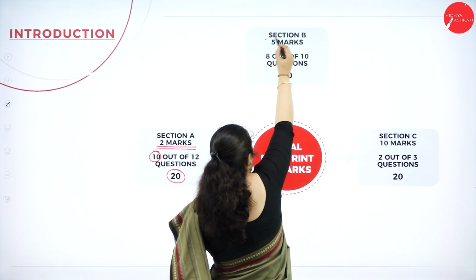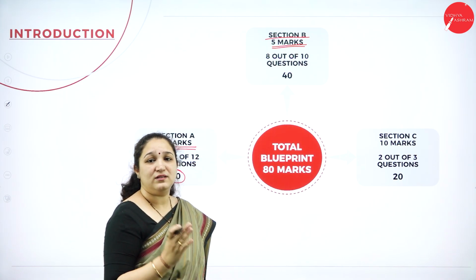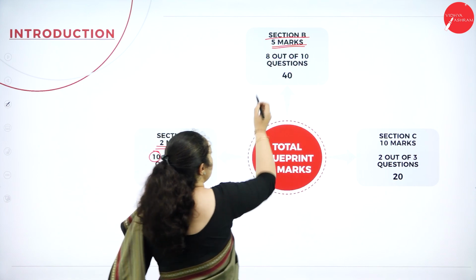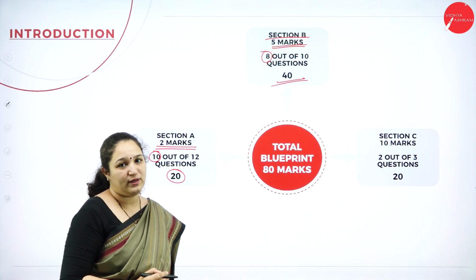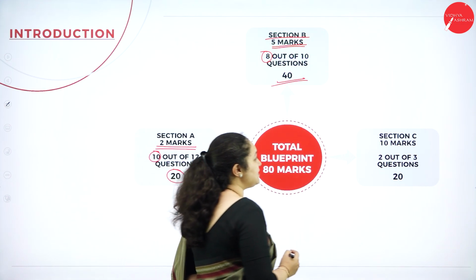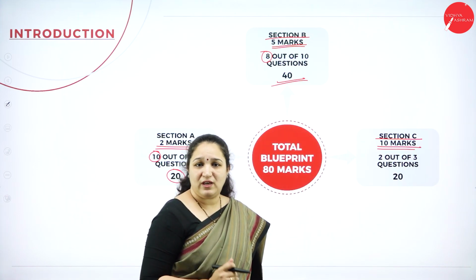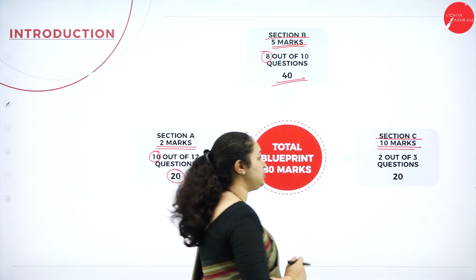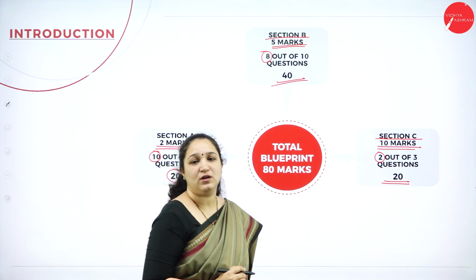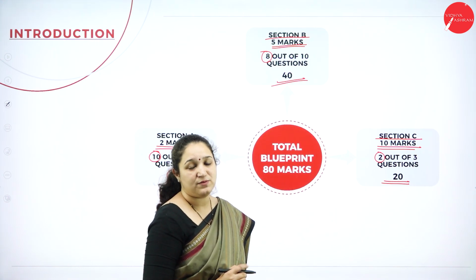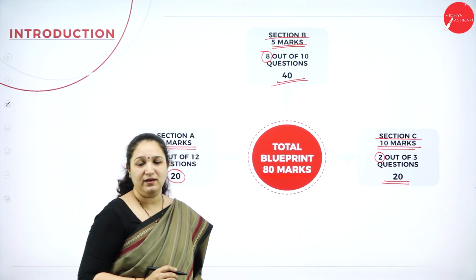Next, coming to section B, which has all 5 mark questions. Totally there are 10 questions, out of which you're supposed to answer only 8, and the marks for this particular section is 40 marks. Finally, the last section is section C, which has all 10 mark questions. You will be given 3 questions, out of which you have to answer any 2, and the marks allotted for this particular section is 20 marks, and the total marks is 80 marks.